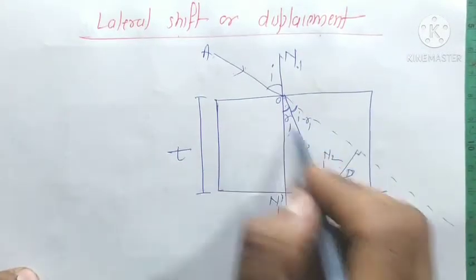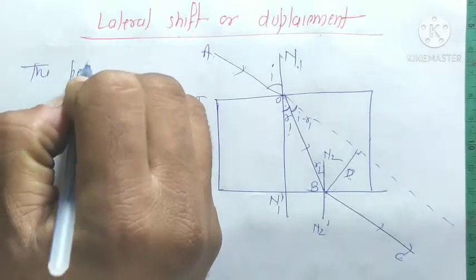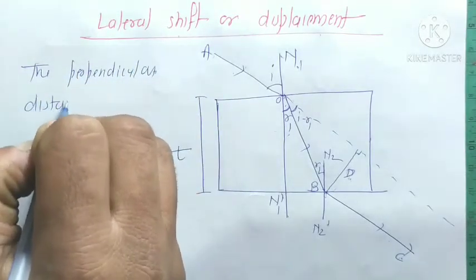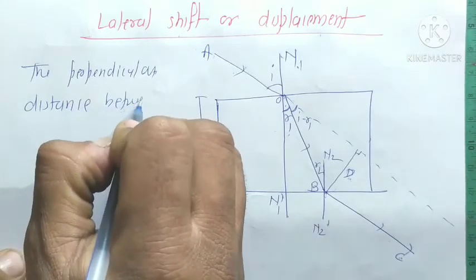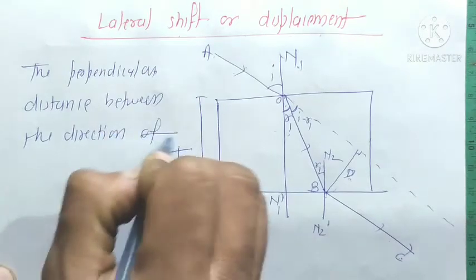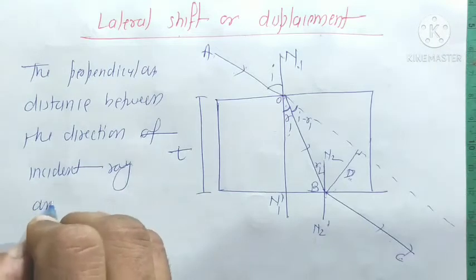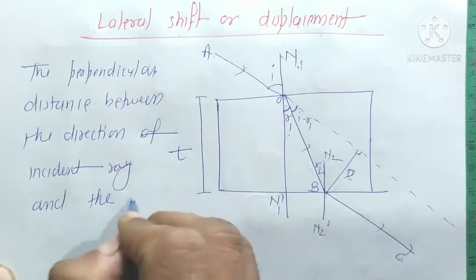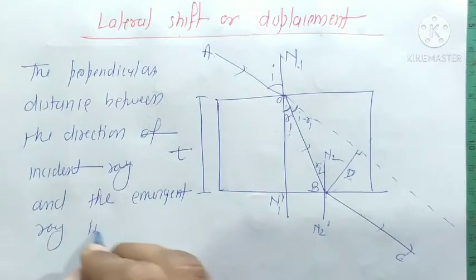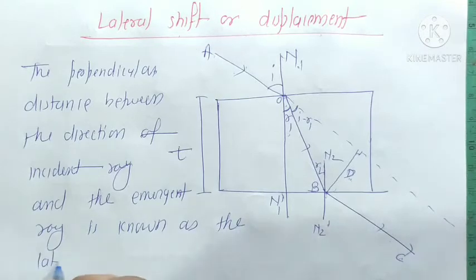So this is D. What about D? The perpendicular distance between the direction of the incident ray and the emergent ray is known as the lateral shift.